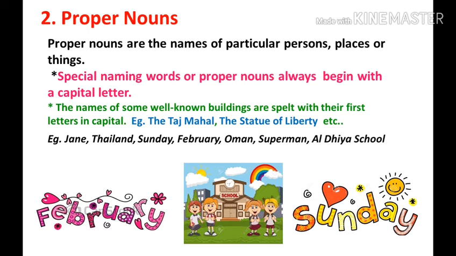Jane, name of a person, it is a special name. Thailand, name of the country. Sunday, name of a day. February, name of a month. Oman, name of a country again. Superman, name of a hero. Aldea school, name of a famous school. You can see the pictures down to understand better.